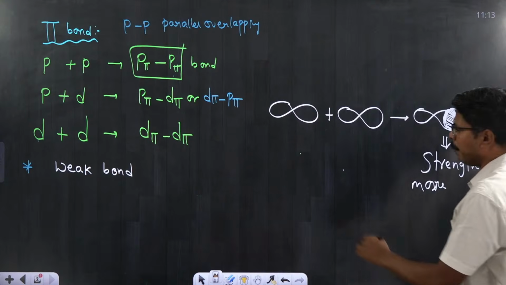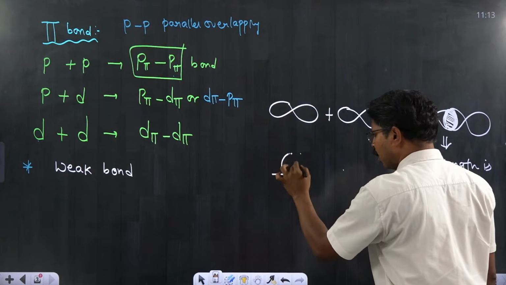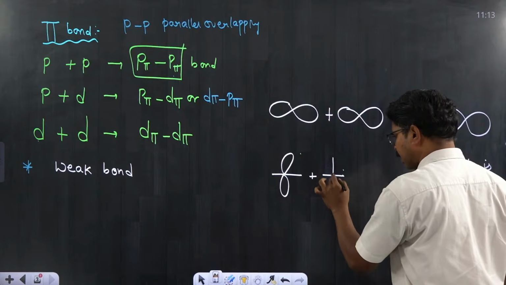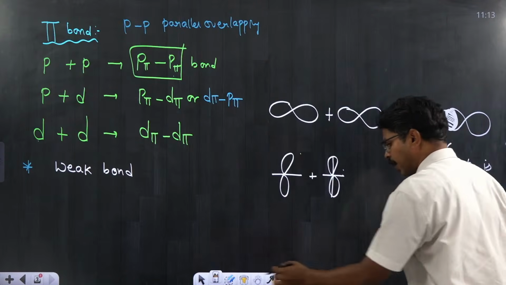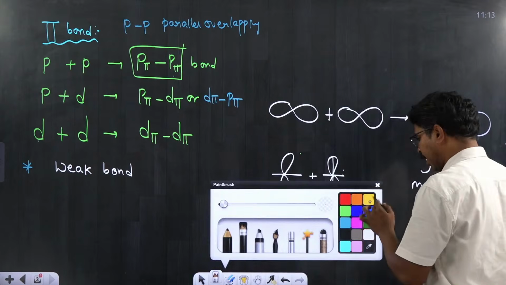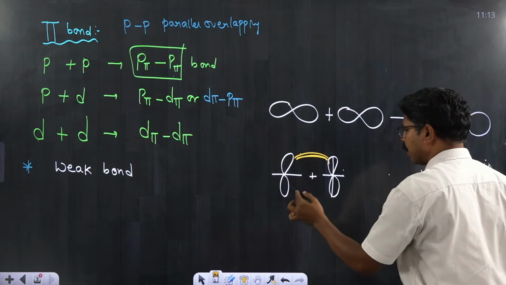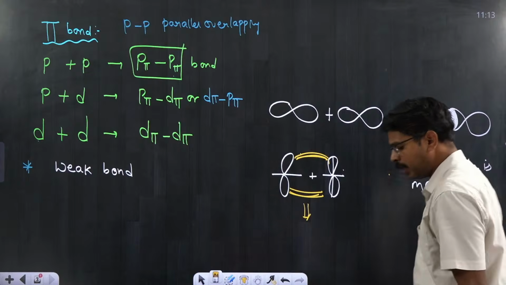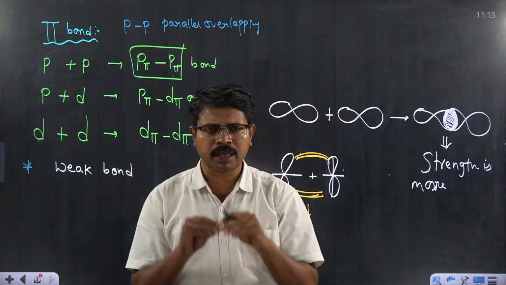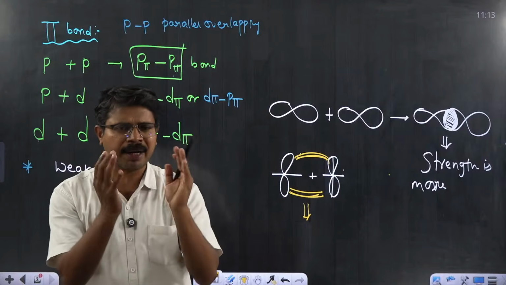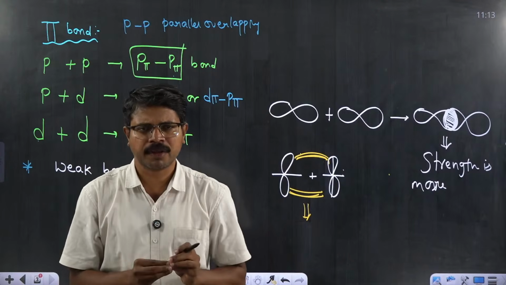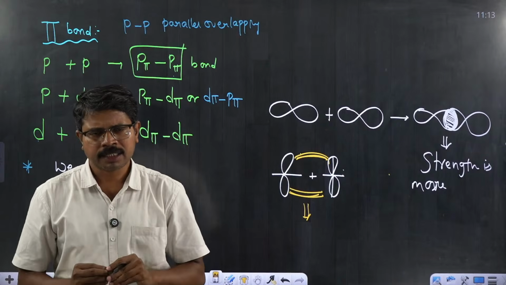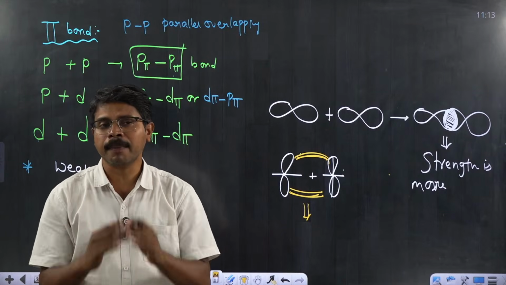When it comes to the pi bond, these two p orbitals are perpendicular to the nuclear axis and overlap laterally. This is considered sidewise overlapping. So with sidewise overlapping, the region of overlapping or common region is much less compared to a sigma bond. Hence we can say that sigma bond is stronger than pi bond.